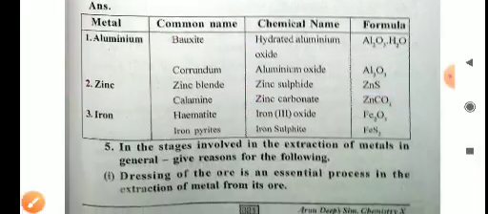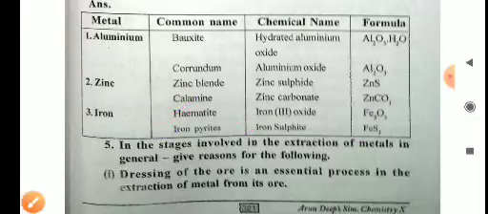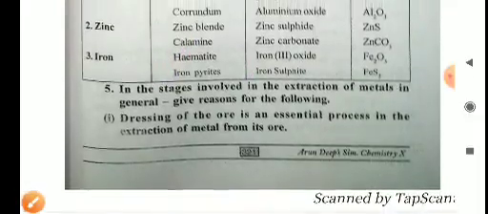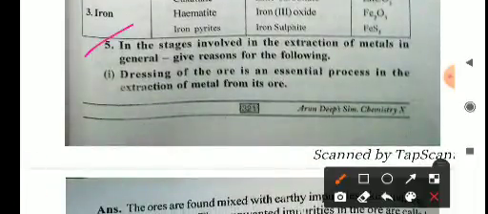Iron has two common names, hematite and iron pyrite. For hematite, the chemical name is iron(III) oxide, and for iron pyrite, iron sulfide. The chemical formulas are Fe2O3 and FeS2. Okay, so these are some elements, their common names, their chemical names, and their formulas. Now come to the next question. In the stages involved in the extraction of metal in general, give reasons for the following.